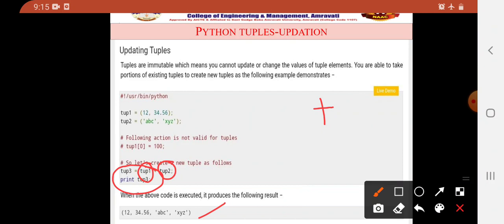So in this way you can update your tuples not in itself, but you can extend with the help of the plus operator, that is for the concatenation. So the new tuple will be created with the help of the old one. Okay, so actually the tuple itself cannot be changed or updated. So this is the vast difference between the list and the tuples in Python programming.